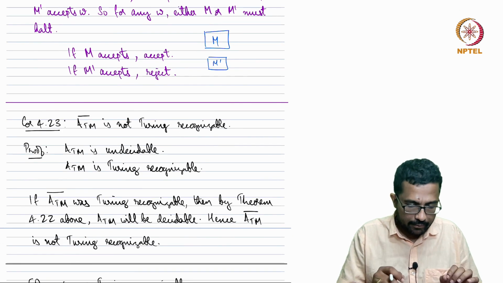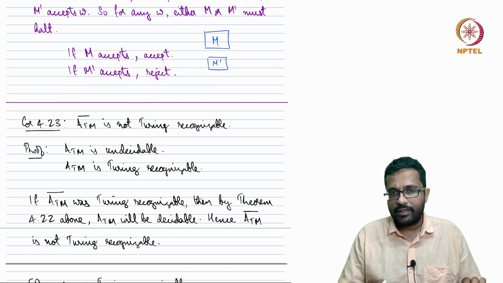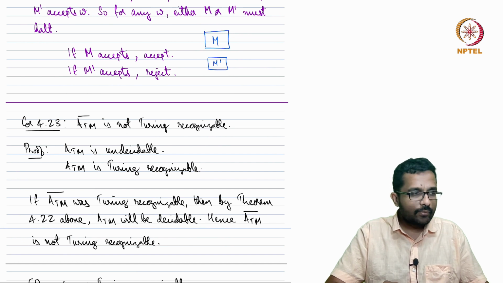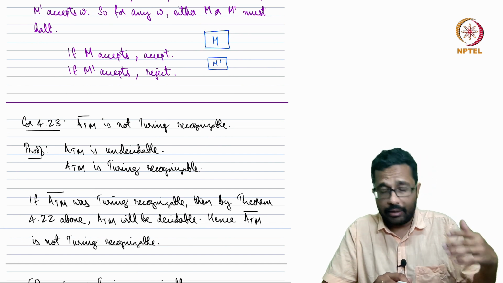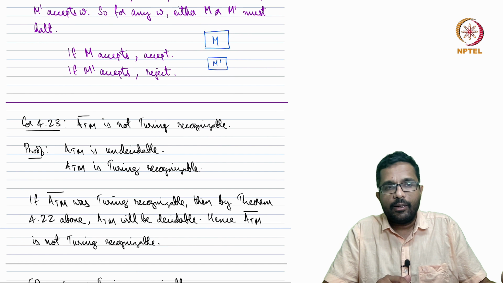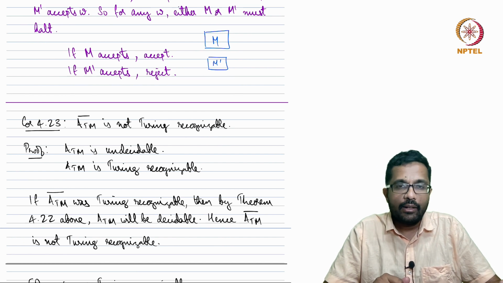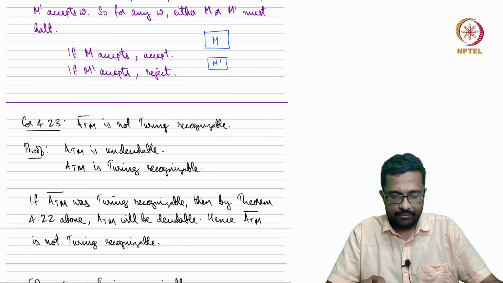So this is the first time we are seeing a specific language and saying that this is not Turing recognizable. A_TM was undecidable, but it was recognizable. So here is a language, the complement of A_TM, which is not even recognizable.